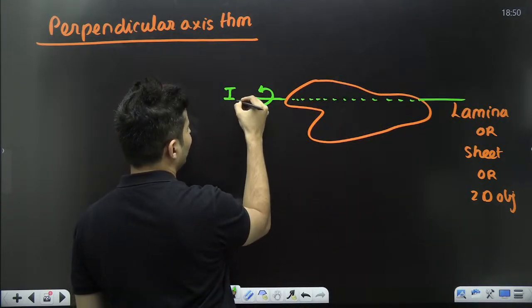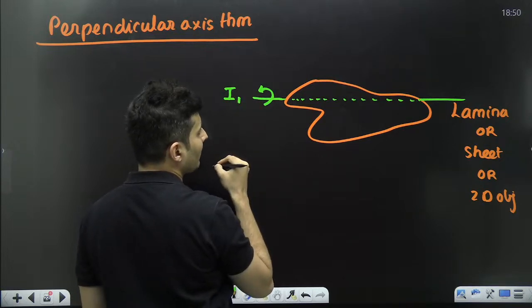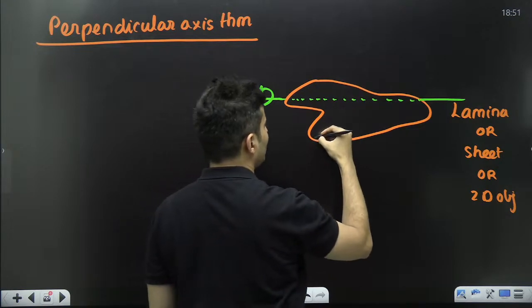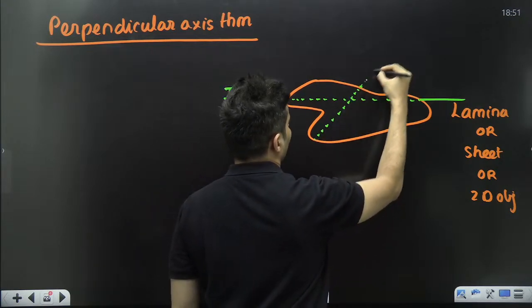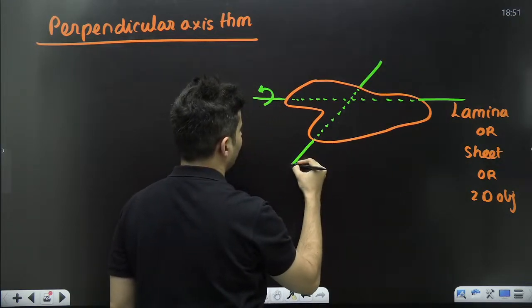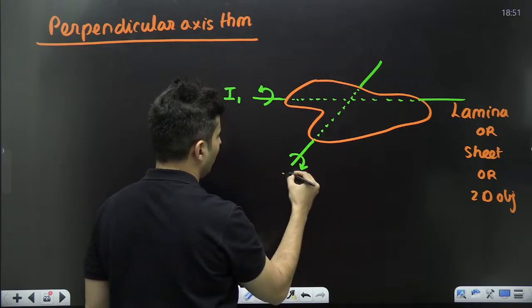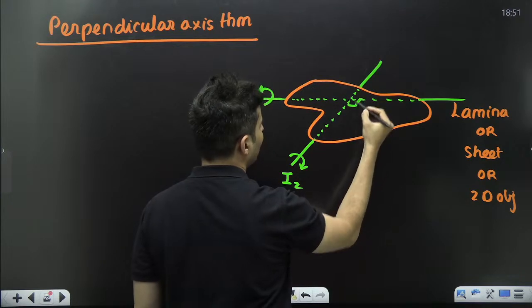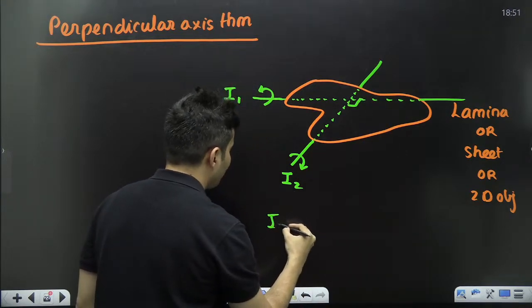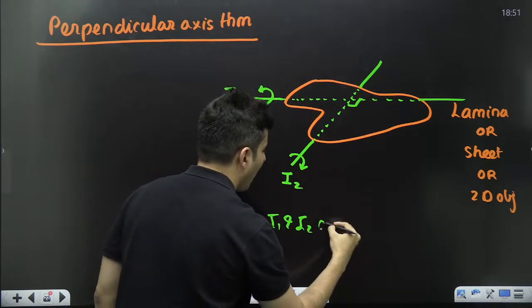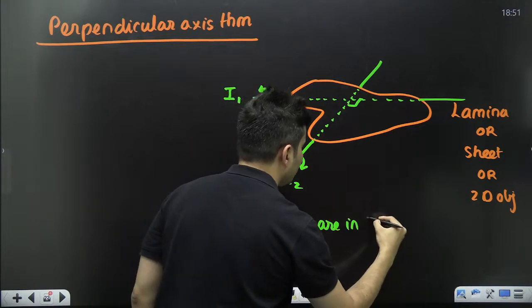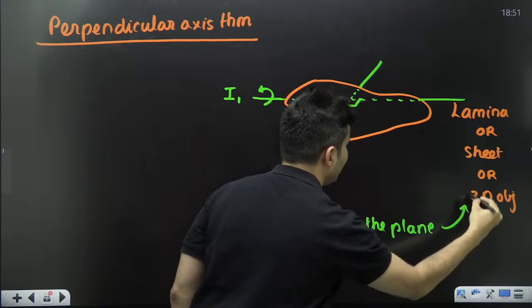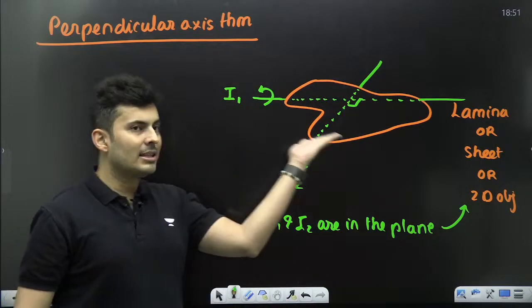About this, the moment of inertia, I will call it I1. And there is another axis, perpendicular again. If you rotate it like this, the moment of inertia is I2. If you notice, both these axes are perpendicular to each other. I1 and I2 are in the plane. Which plane? Of this object only.